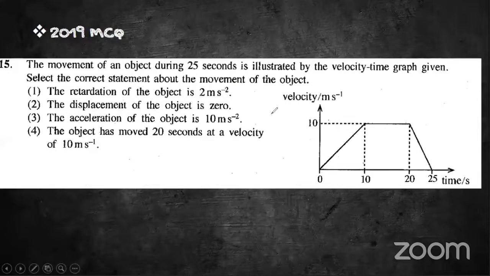Here is a question given from the 2019 MCQ paper. Can you do this? It is regarding the velocity time graph.